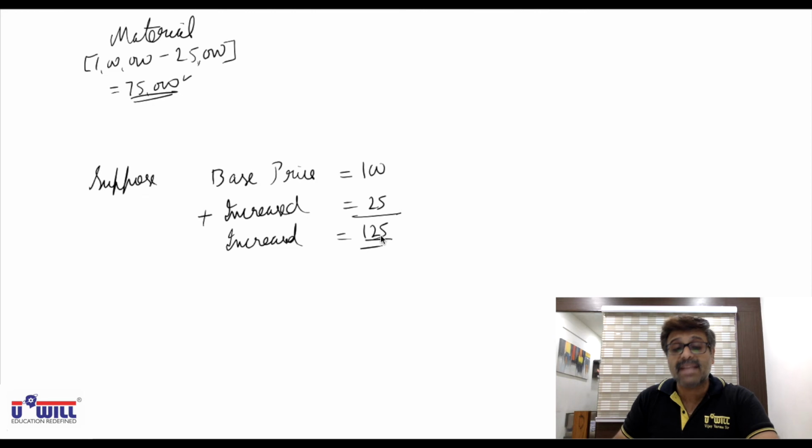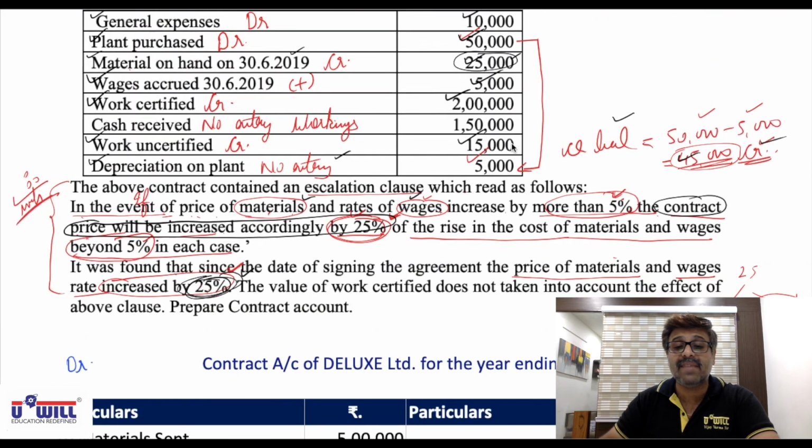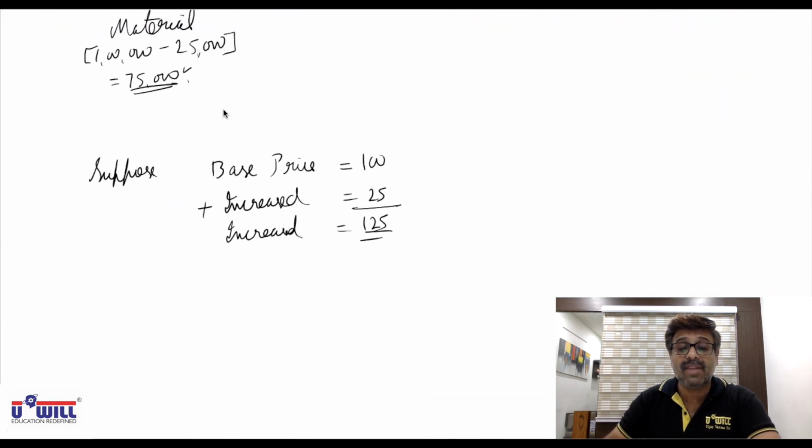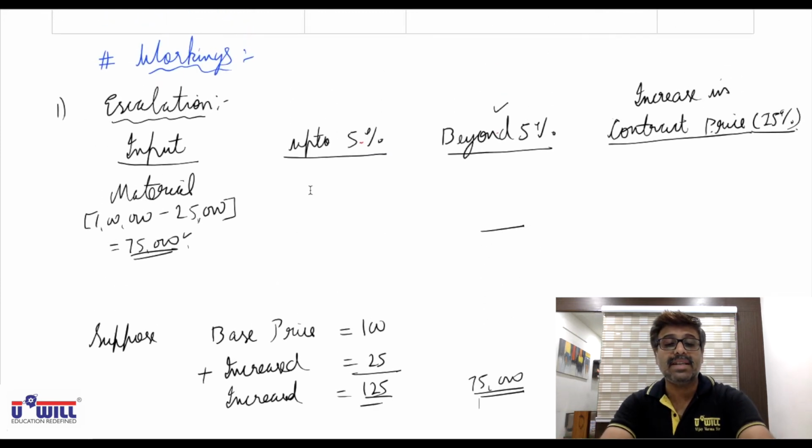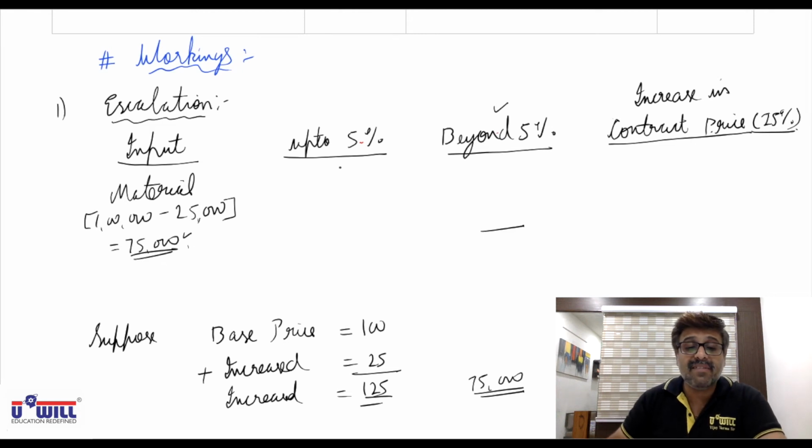Now increased price is 125 means you all can say if 75,000 is what we have paid, then that is the increased price of material. Okay. So what will be 5% increase out of that? 75,000 into 5 by 125. Why 5 by 125?